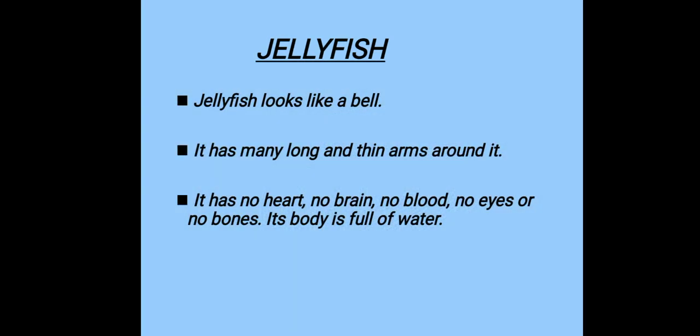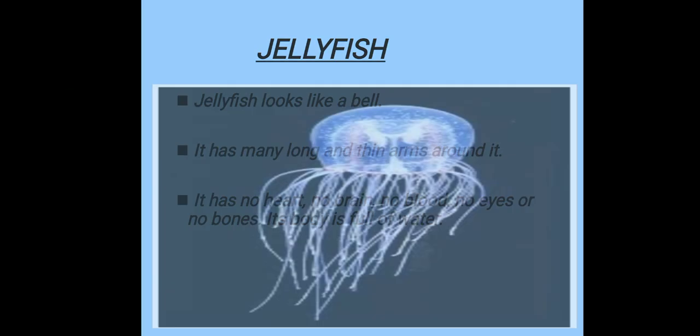Next is, it has many long and thin arms around it. Like in the previous one, we have seen that starfish was having how many arms? Starfish was having 5 arms. In the same way, jellyfish is having many arms and they are very thin.